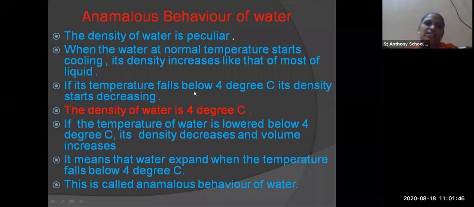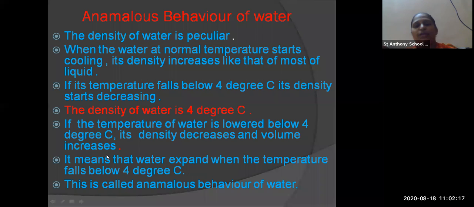Then next, anomalous behavior of water. Here I would like to give you the example that the density of water is peculiar. When water at normal temperature starts cooling, what happens? The density increases, like most liquids. If the temperature falls below 4 degrees Celsius, its density starts decreasing.